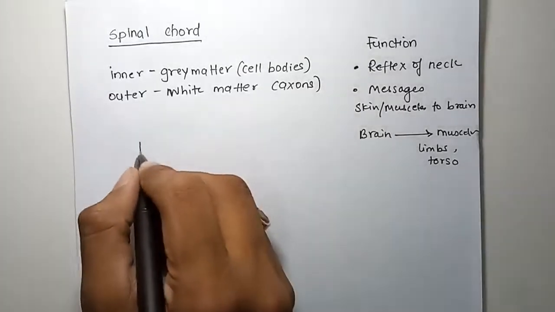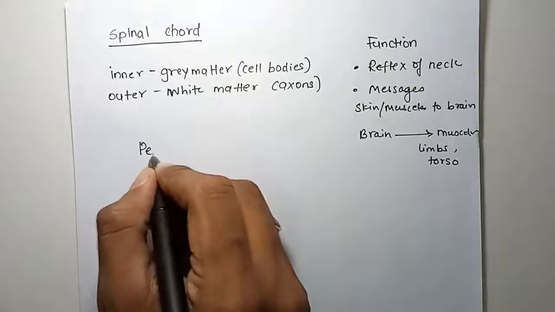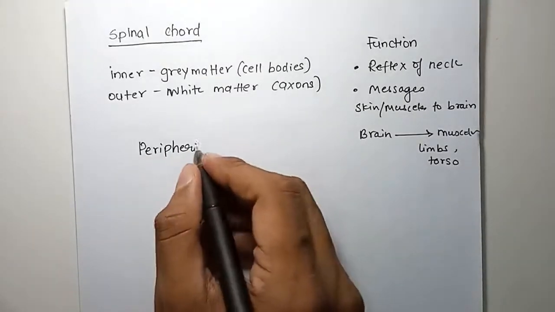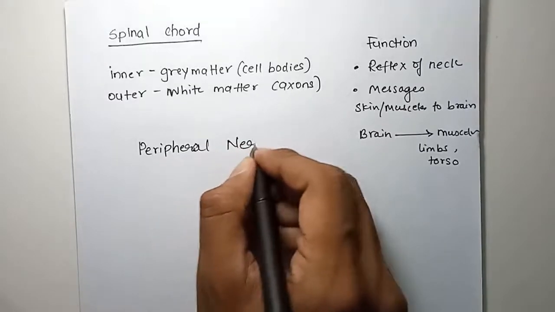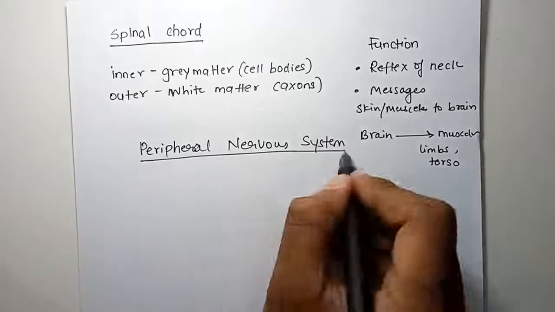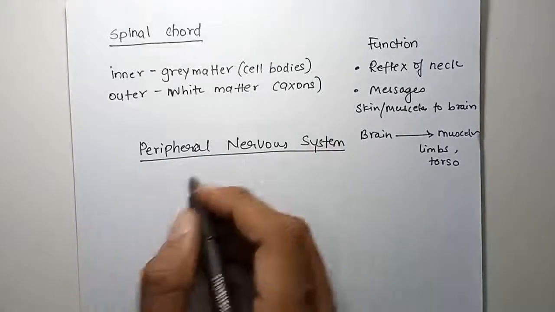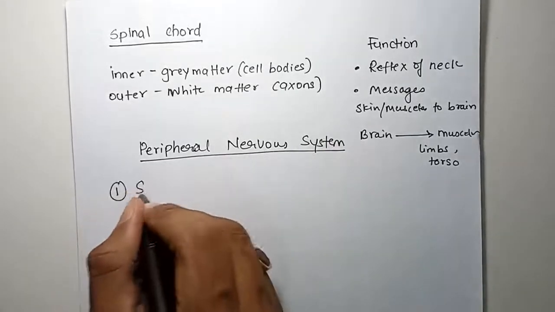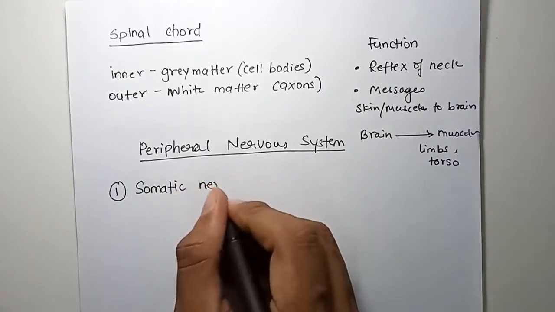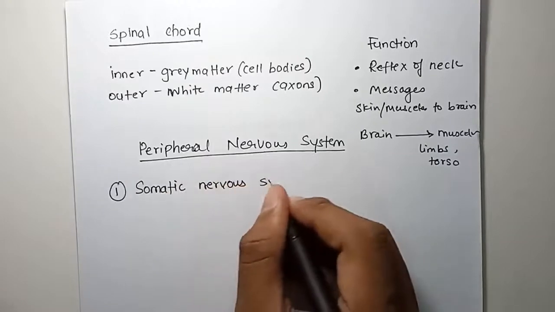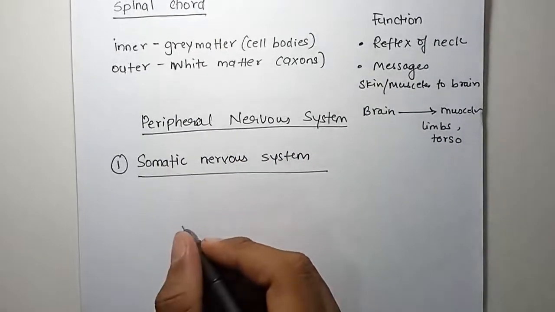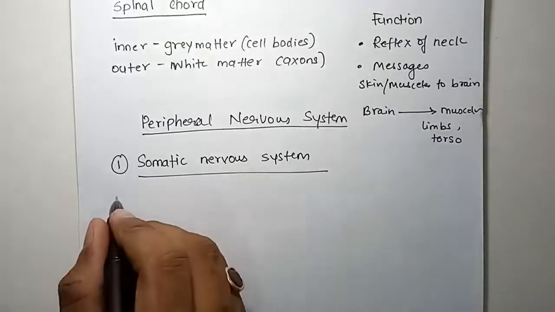Next is peripheral nervous system, PNS. The peripheral nervous system is divided into two types. The first part is somatic nervous system. I am writing the important points here. Pay attention. The somatic nervous system has two sets of nerves.